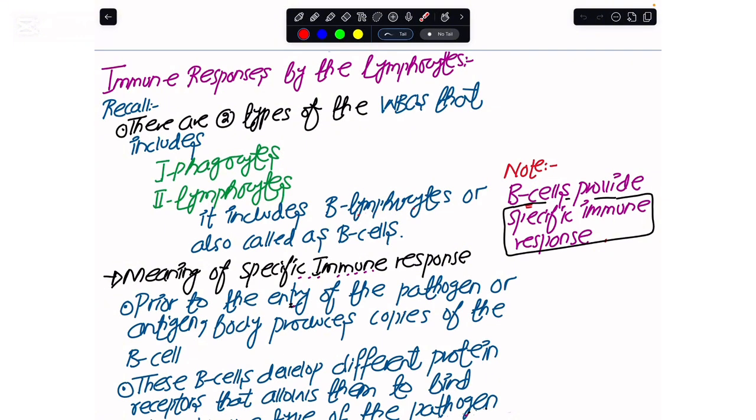Unlike the phagocytes, which attacked any type of pathogen getting an entry into the body, these B cells are specific to carrying out the immune response against one special type of pathogen.